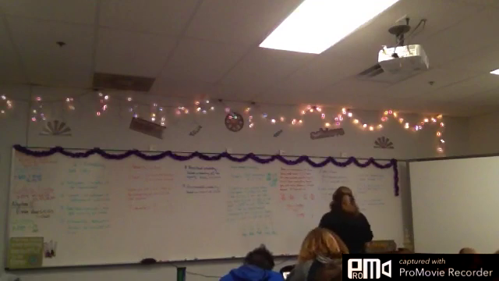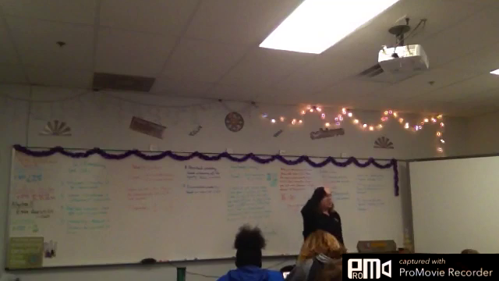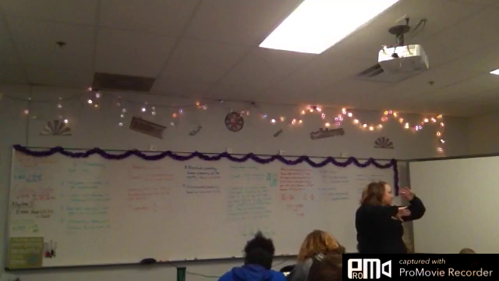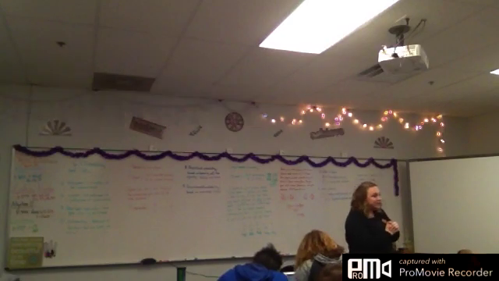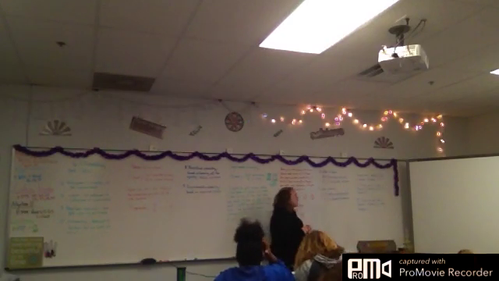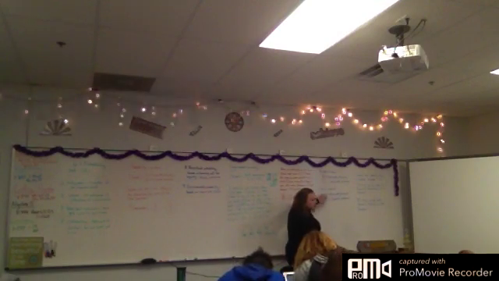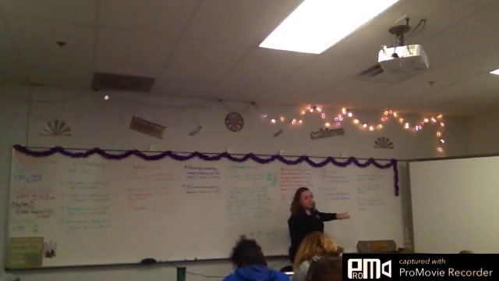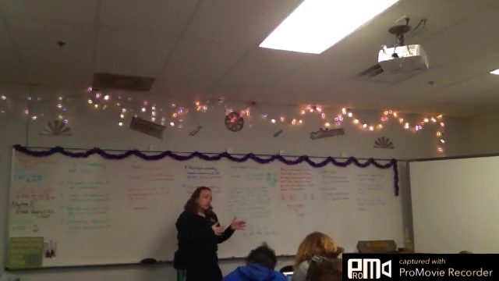So odds in favor is what you want over what you don't want. Odds against is flipped. It's what you don't want over what you want. So once again, I want a girl, it's 5 over 6. Oh, sorry, I misunderstood. Odds against is the opposite of what I want. So what I want over what I don't want, what I don't want over what I want. Odds in favor, what I want goes on top, 6. Odds against, what I don't want goes on top. And it's not over the total, it's over what's left over.